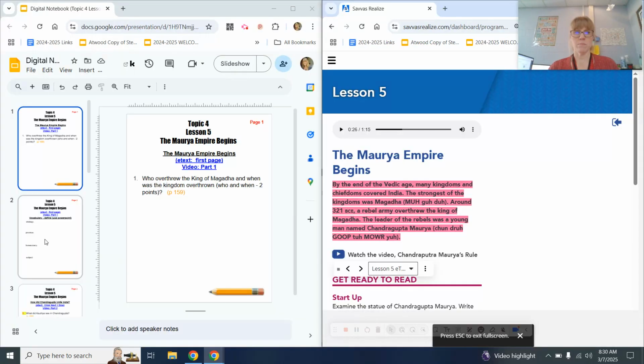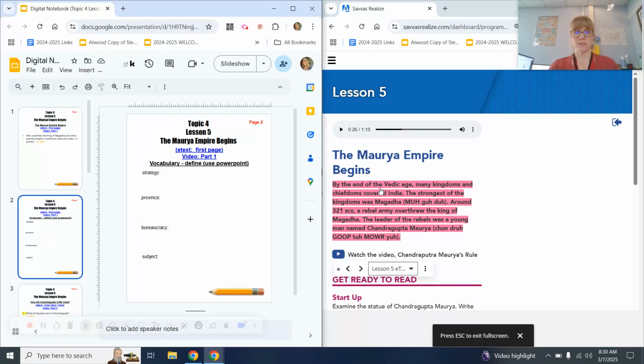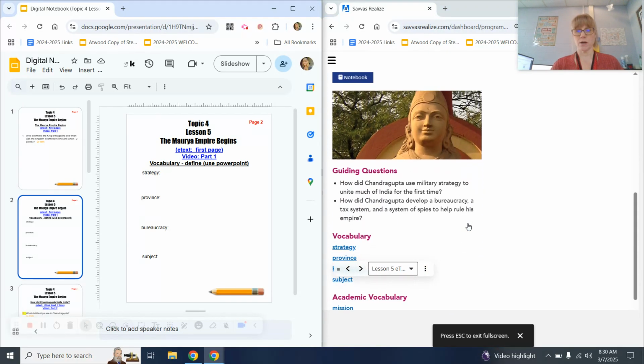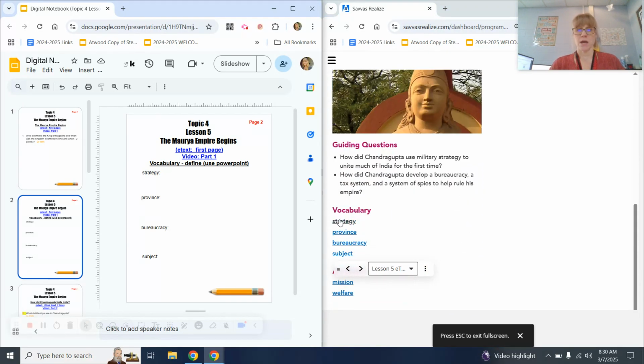All right, moving on to page 2. Let's look at those vocab words. You've already defined these on your Frayer, but let's go ahead and look.